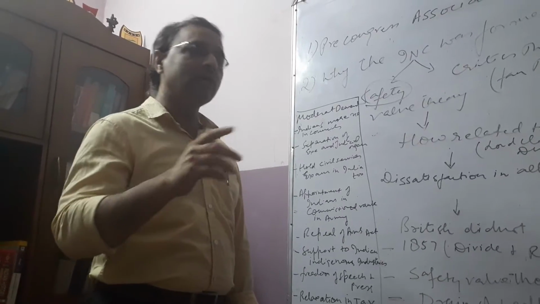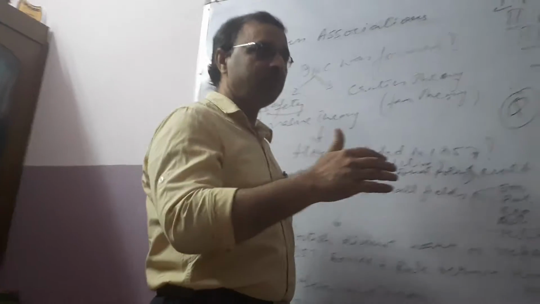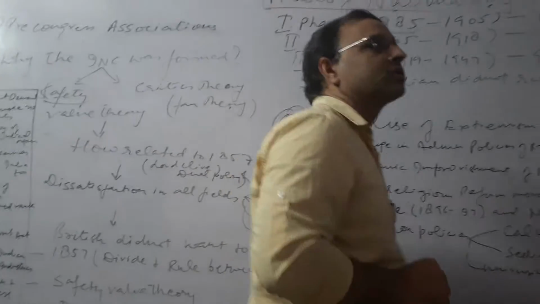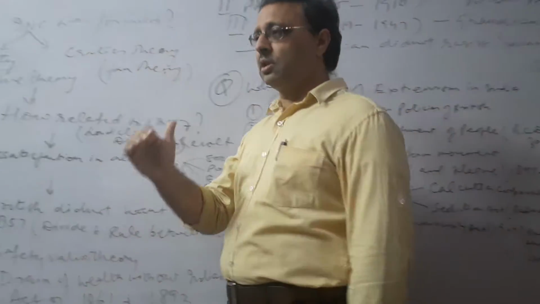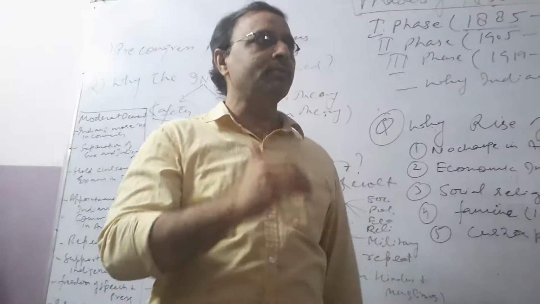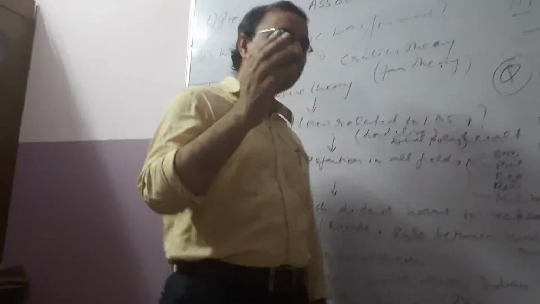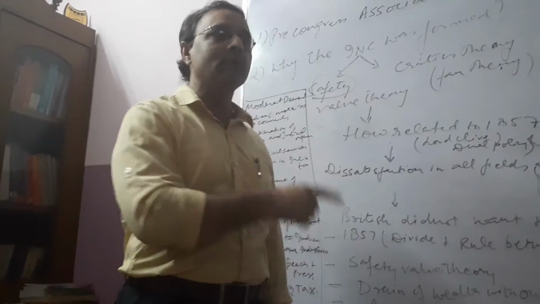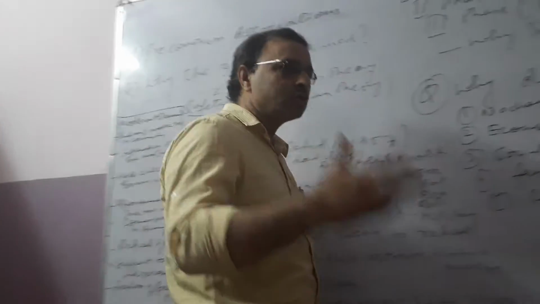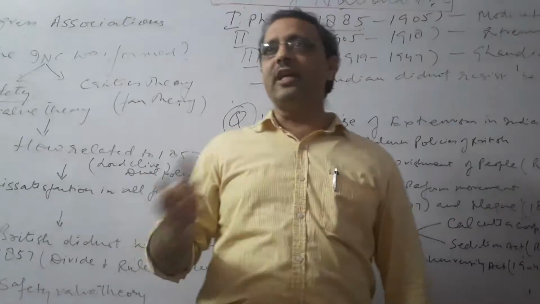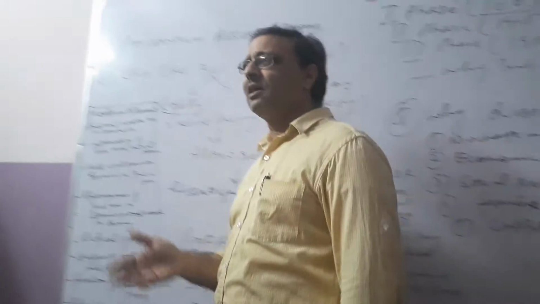Why? Because of the difference between the Indian social structure and the British social structure. Their social structure, as I told you, was based on scientific thinking, a rationalistic approach, and an analytical attitude, and that was completely absent in our society during that time. Indian society was full of social evils and abuses, like child marriage, female infanticide, polygamy, parda pratha, and sati pratha.